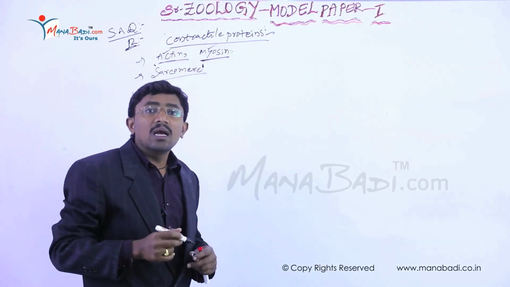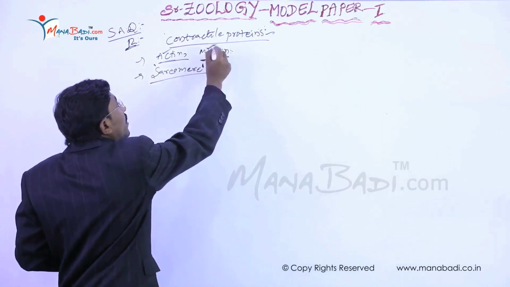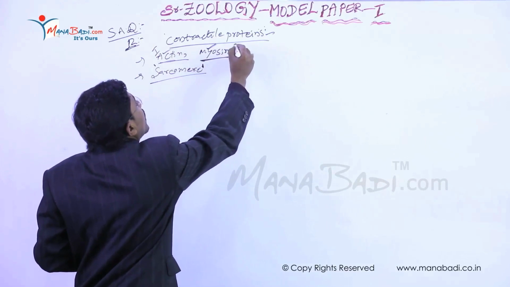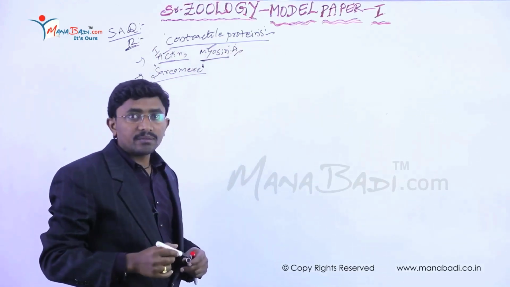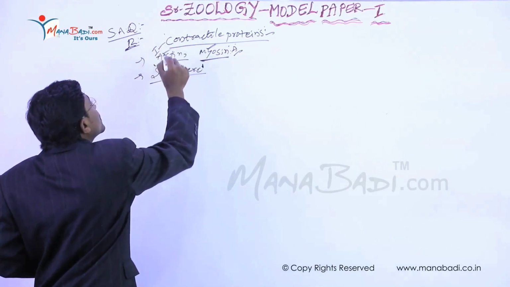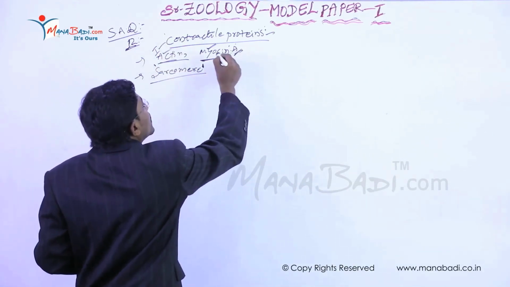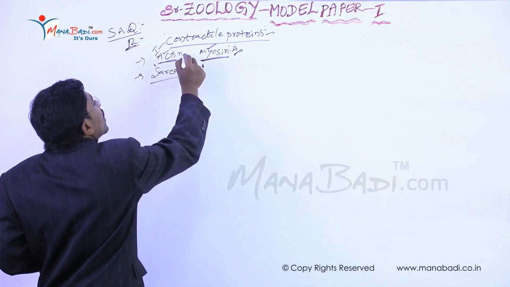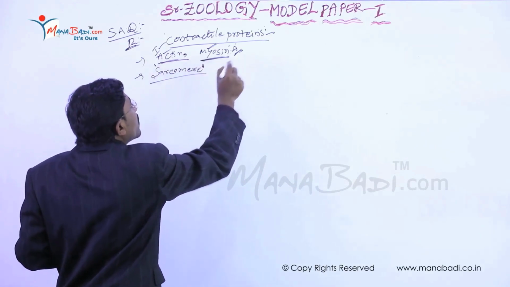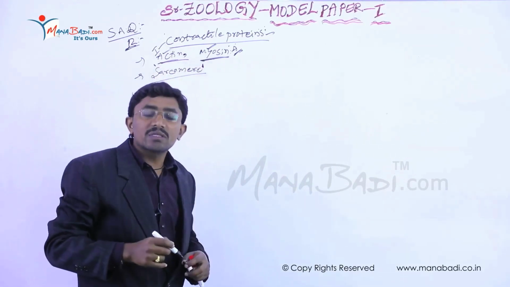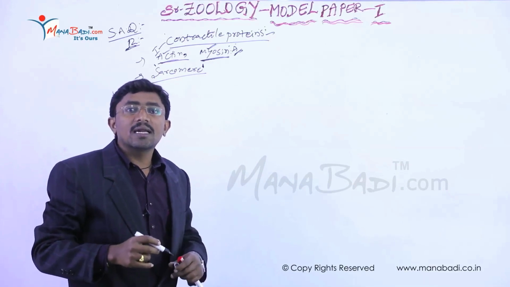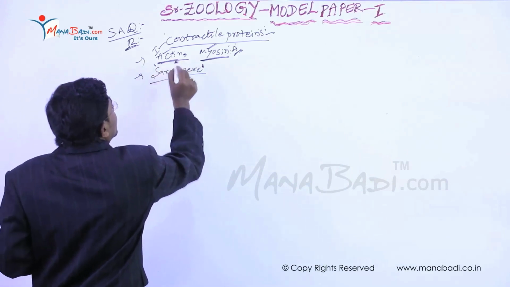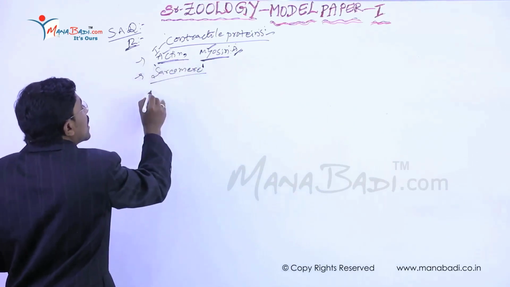These are also called light bands and thick bands. They are also called I band, the isotropic band, and A band, the anisotropic band. I band is nothing but actin, A band is nothing but myosin. So mainly these contractile proteins have a main role in muscle contraction and relaxation especially. Firstly we are discussing each one, firstly actin.